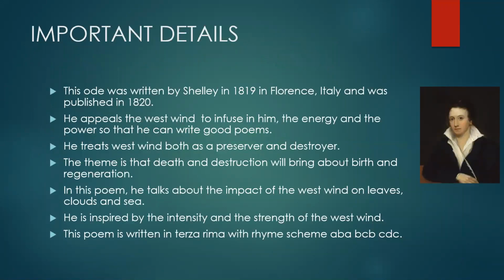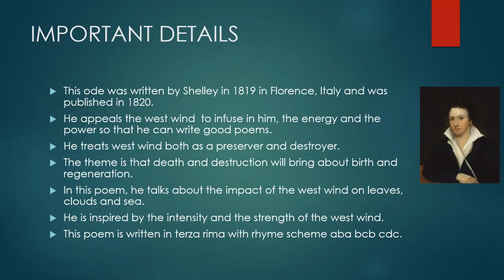So these are the important details about the poem. This ode was written by P.B. Shelley in 1819 in Florence, Italy, and was published in 1820. In this poem, he appeals to the west wind to infuse in him the energy and the power so that he can write good poems.